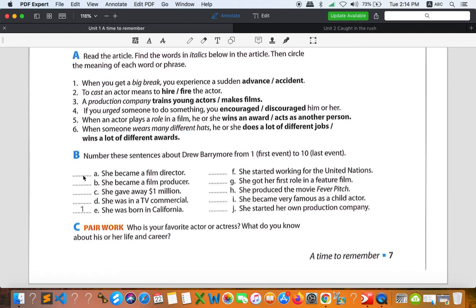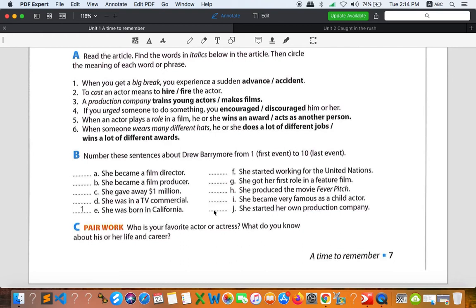So let's go through the answers once again. A is number 10, so write down number 10. B, you can write down number 6. C, you can write down number 9. And D, you can write down number 2. Okay. And F, you can write down number 8. And letter G, number 3. Letter H, number 7. Letter I, number 4. And last one, letter J, number 5.